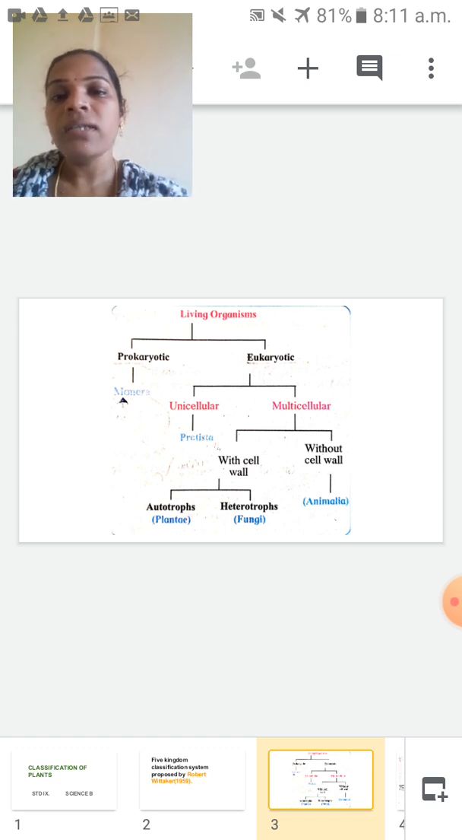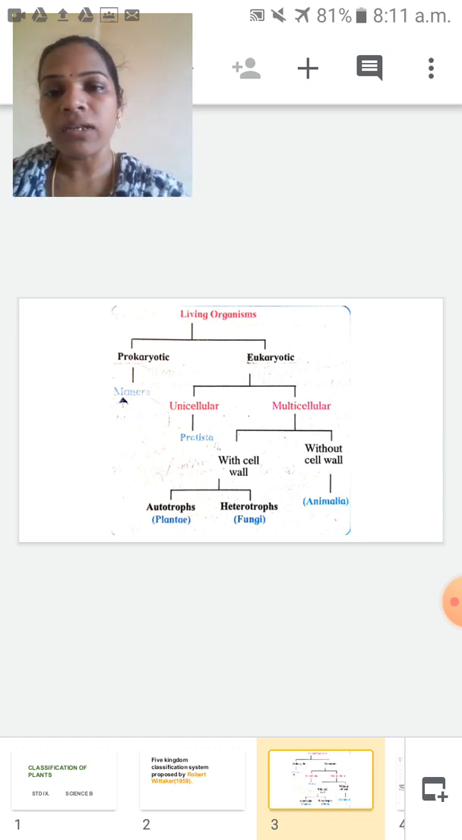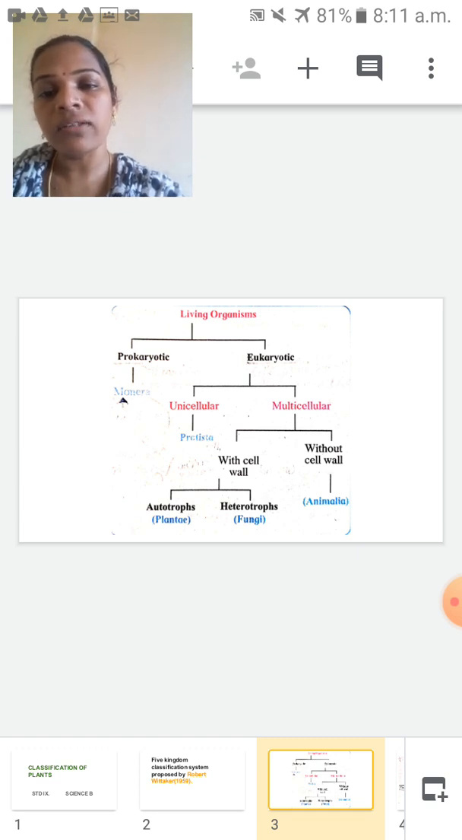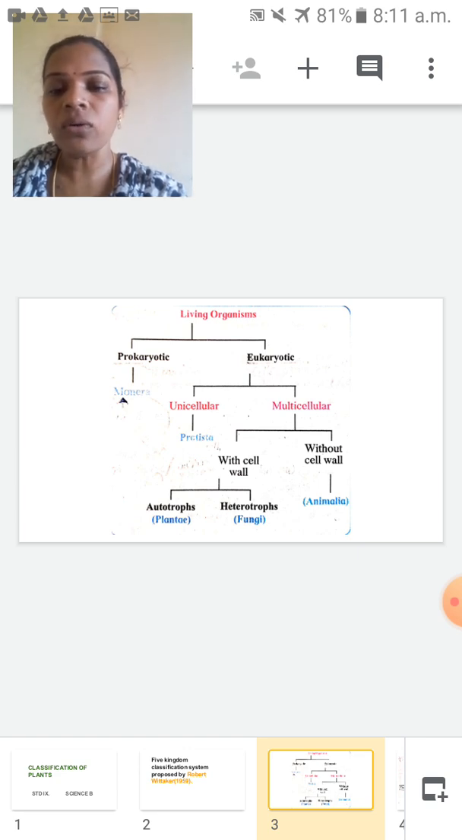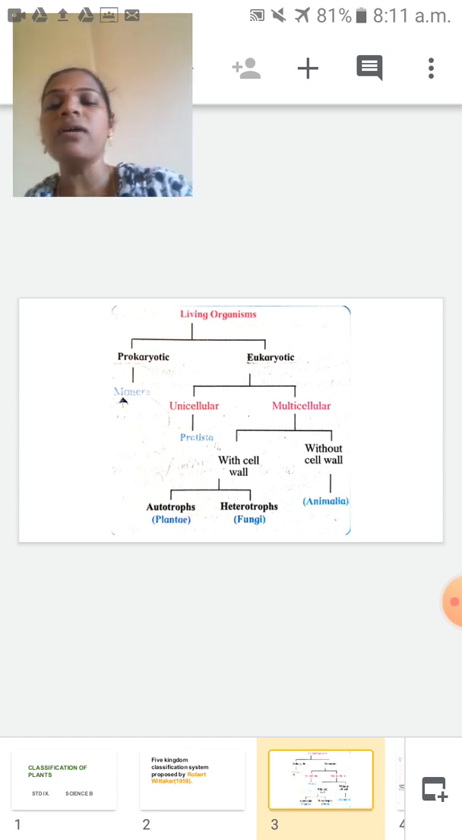Heterotrophs: these organisms have no chlorophyll. They depend upon other organisms for their food. So it is called a heterotroph. So here, autotroph means Plantae. All plants will come under autotroph.